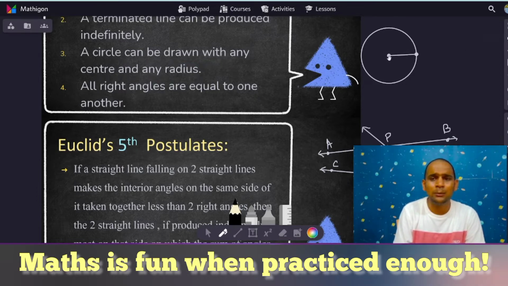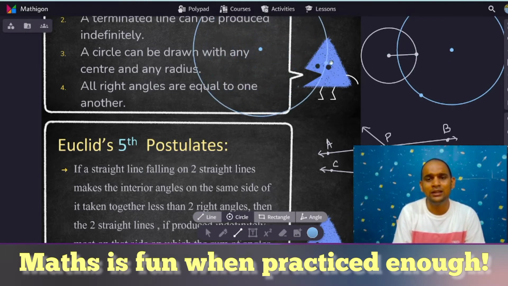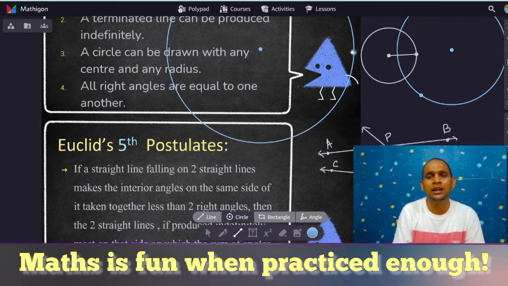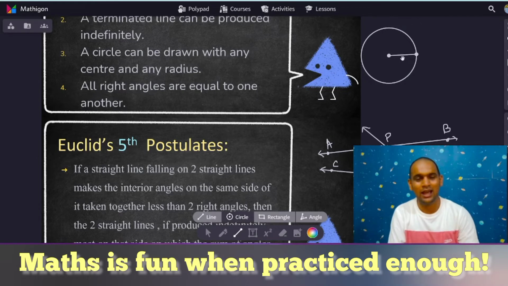It is not compulsory that this is the only possible circle, right? I can take this as center. I can take any radius and make a circle. I can take the center, I can make any radius and make a circle. This looks a little bit bigger, but yes, you can. I'm just trying to explain it to you. I hope you have understood.